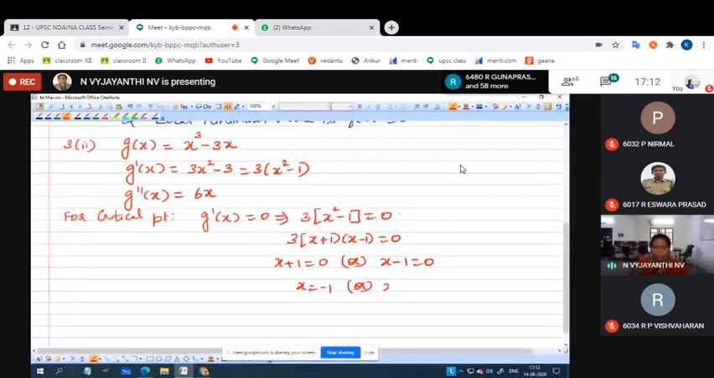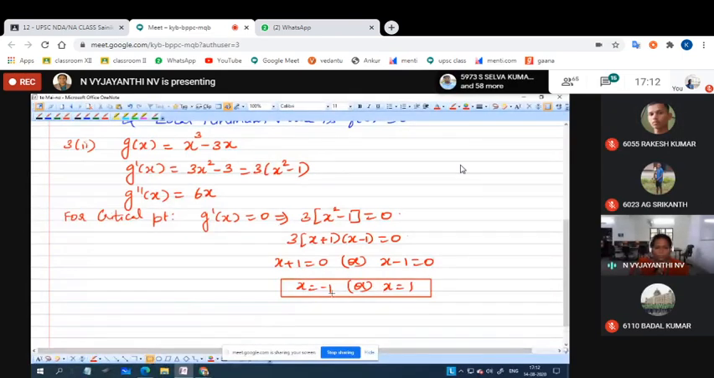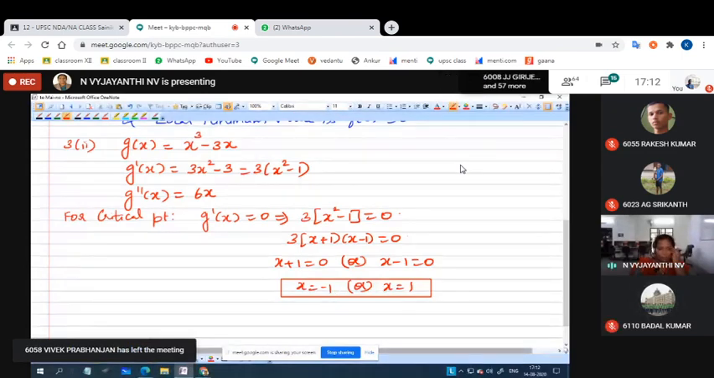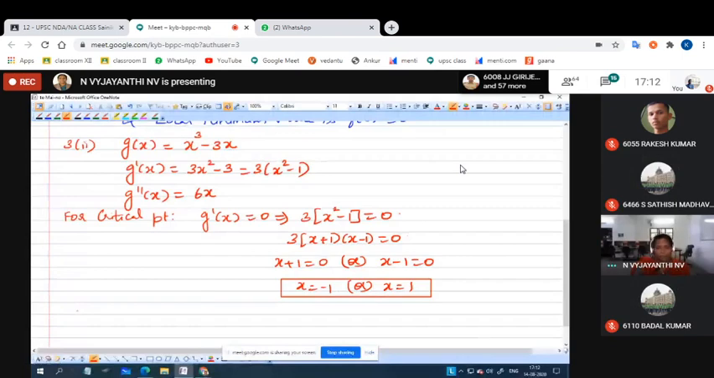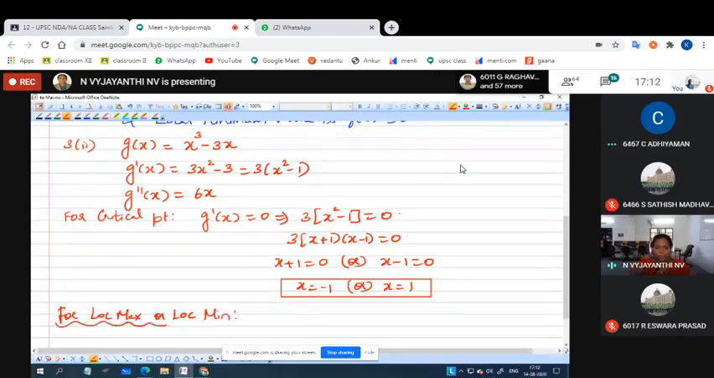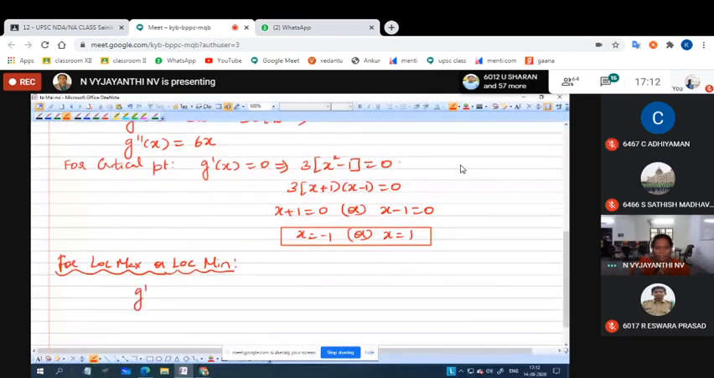How many critical points have you got now? 2. For finding local maxima or local minima, we want to check the second derivative at these 2 points, g double dash of minus 1 and g double dash of plus 1. What is g double dash of minus 1? Minus 6. And g double dash of plus 1? 6.